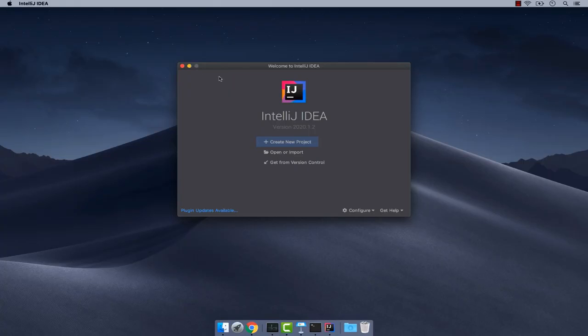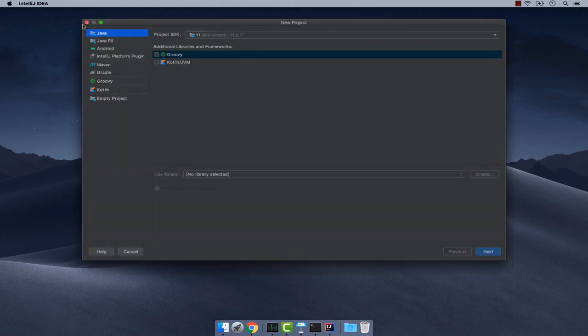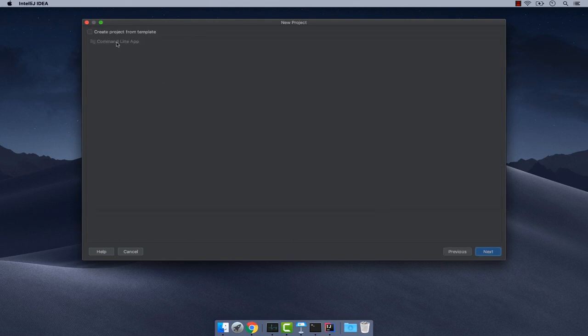All right, let's go ahead and create our very first Java project with IntelliJ. So go ahead and create a new project. So click on the very first button and then right here, click Java and then next, and then go ahead and tick this box right here. So a command line app.